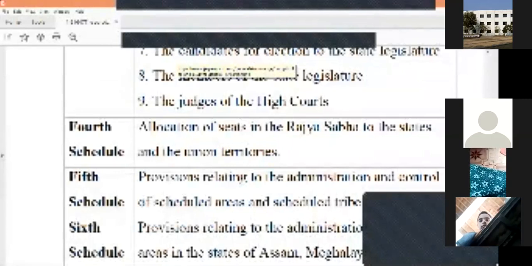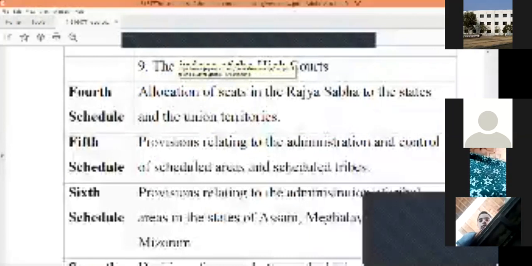The provisions related to the administration and control of the scheduled areas and scheduled tribes. So scheduled areas and scheduled tribes are the provisions related to administration and control of scheduled areas and scheduled tribes. What does this mean? As I said, fine. So these are the things which we can consider. I will explain it along with the sixth one.